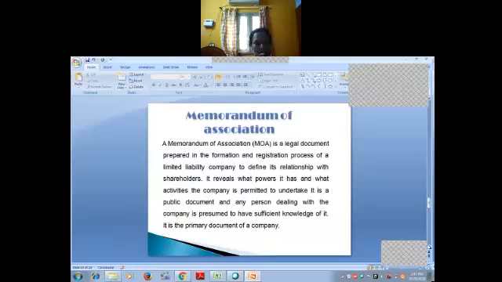See, this is the classification of companies, children. First, on the basis of incorporation, we have chartered companies, statutory companies, association not for profit. And then membership, we have public and private. And then members' liability, we have limited by shares, limited by guarantee, unlimited liability. And then control, government company, holding and subsidiary company. And then nationality, domestic company, foreign company, and multinational company.